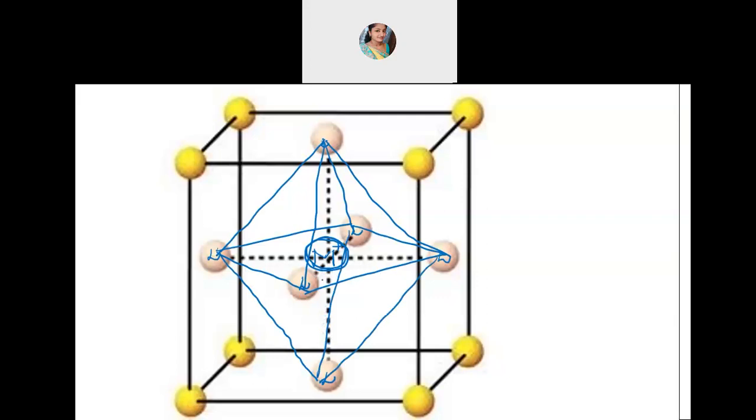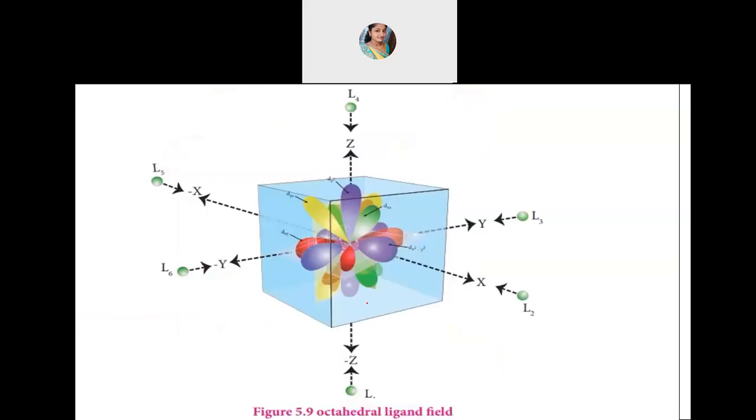Then after this I explained that in the octahedral complex, the metal is enclosed in the octahedral void. After that, I spoke about the axes of the metal. This is the one picture which I could get to show you all the d orbitals present in the metal. Here is the cube and the center is the metal, which has all these axes. All the axes are put together now.